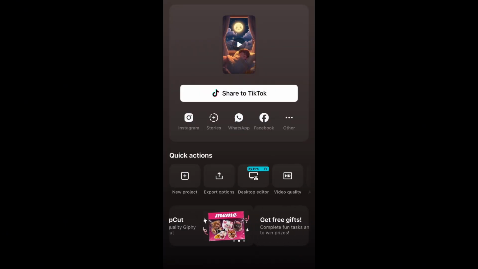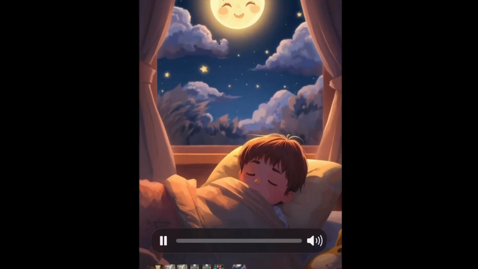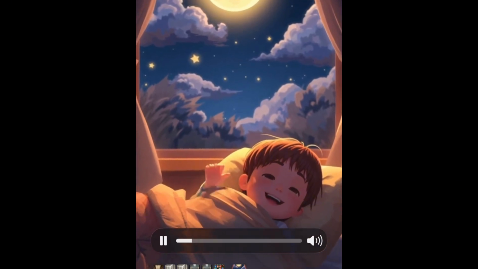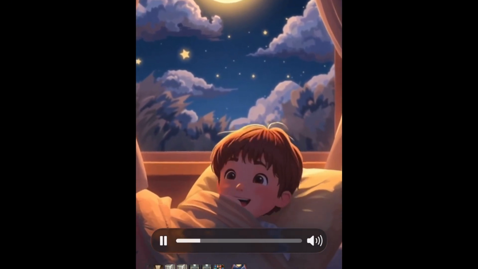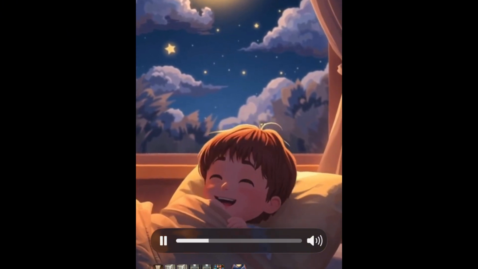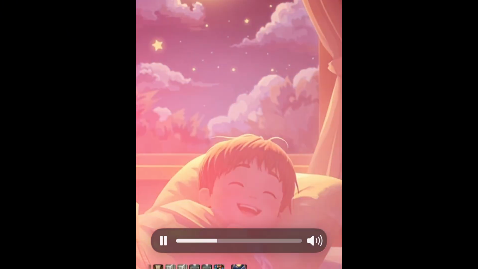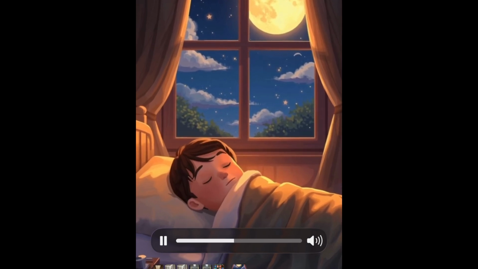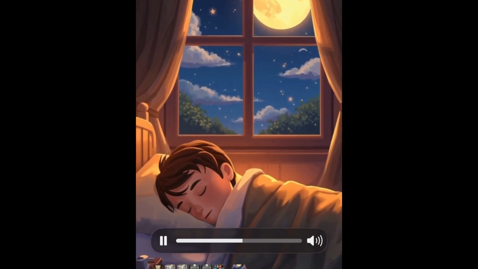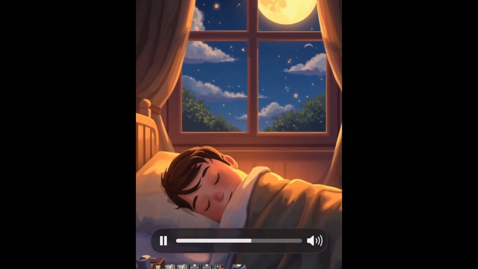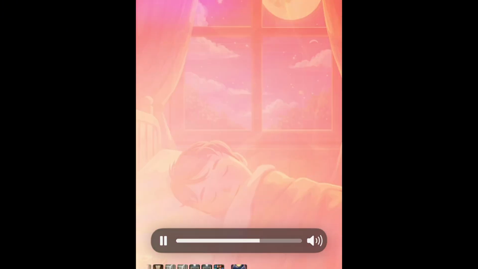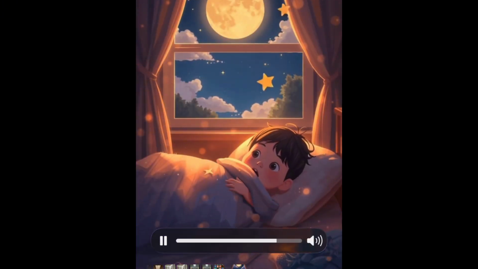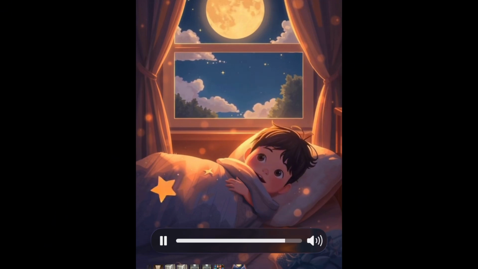And now let's see our final results. This is Close your eyes, the moon is bright. Stars are shining in the night. Drift to dreams, you're safe and tight. Sleep now, sleep so deep. Dream sweet dreams as angels keep. Sleep now, sleep so deep. Dream sweet dreams as angels keep.